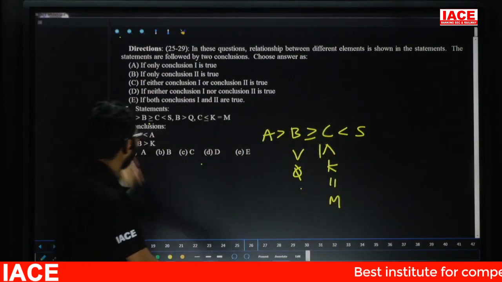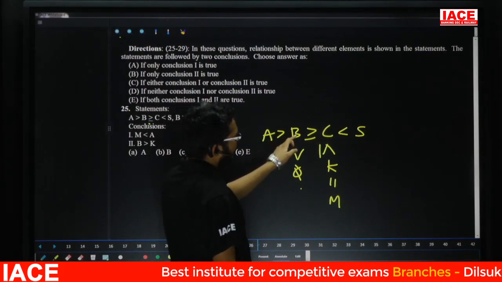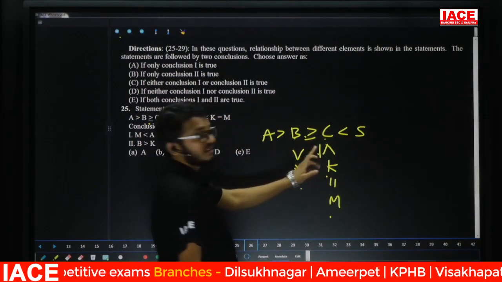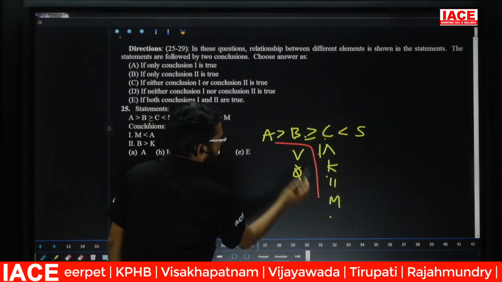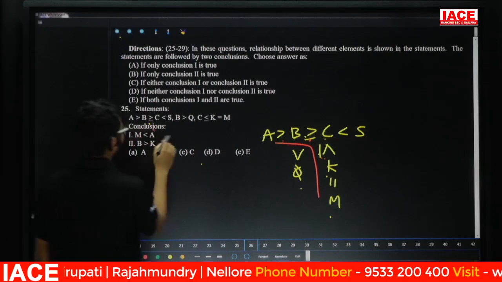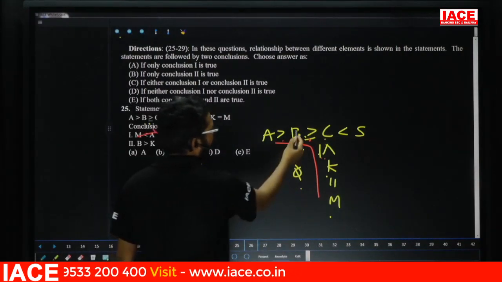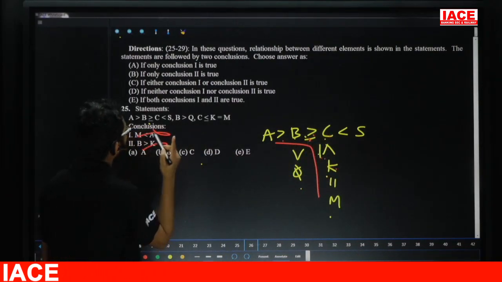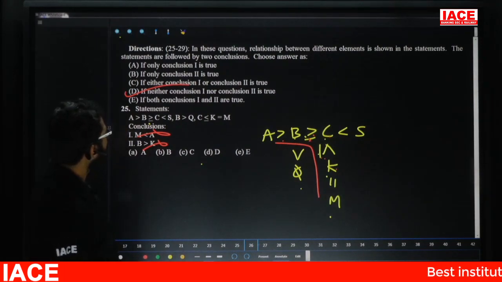Take first conclusion, M and A. M and A relation is what? Check it. A greater than B greater than or equal to C less than or equal to K equal to M. Greater than or equal to, less than or equal to, opposite. See here, between M and K these are the symbols, greater than or equal to, less than or equal to means opposite, means what? Can't say. First one is wrong. Second one, B and K. B greater than or equal to C less than or equal to K. Both are opposite. Can't say. Answer is what? Both are wrong. Answer is Option D. So question number 25, Option D.